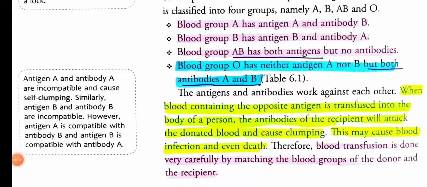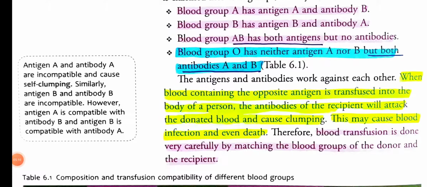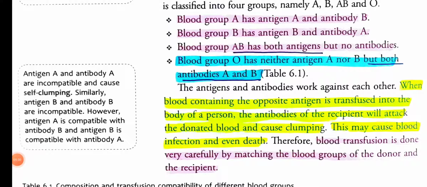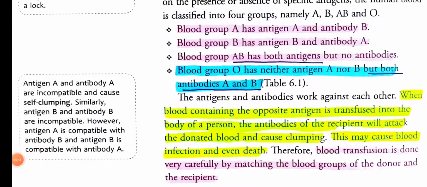O is actually 0, but for our convenience we call it ABO blood groups. It's actually 0 as there are 0 antigens, hence it is called 0. So a person who has O blood group, I mean 0 blood group, will have both the antibodies because there are no antigens. Suppose my blood group is O, so I have no antigen in my blood, isn't it?